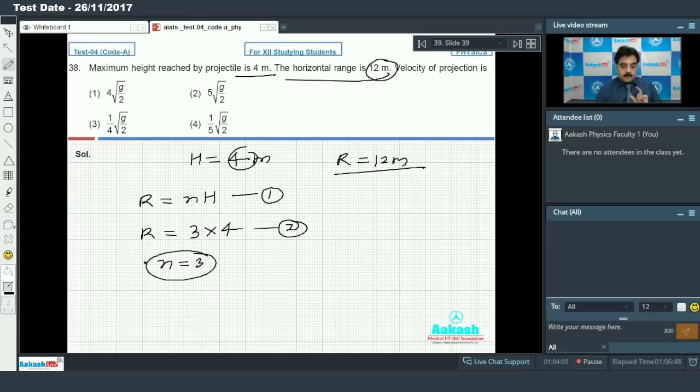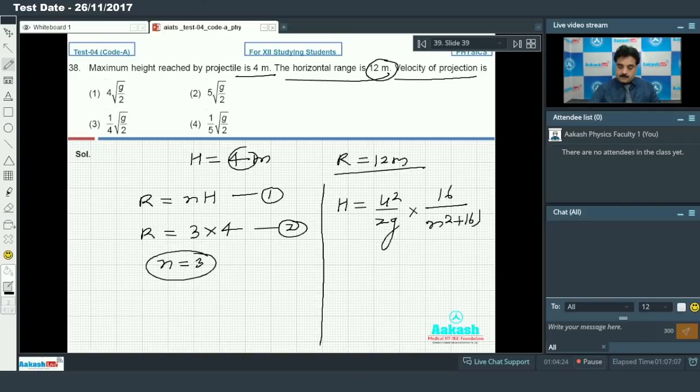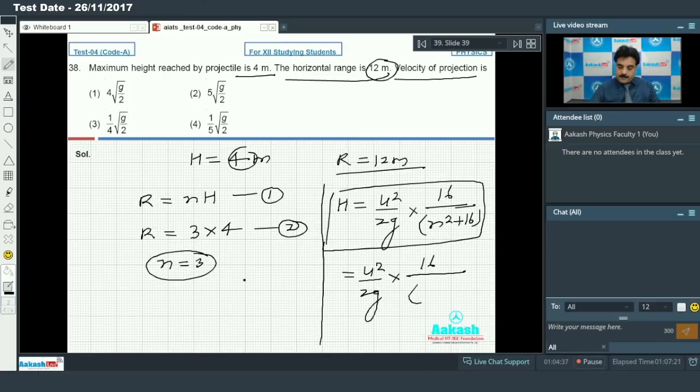Why do I have to do this? Because we can solve this question by using the formula of h, because I need the velocity of projection. You can calculate by h is equal to u square by 2g into 16 n square plus 16, using this beautiful relation. Now I place the values: u square upon 2g into 16, and n is 3, so 3 square is 9 plus 16.